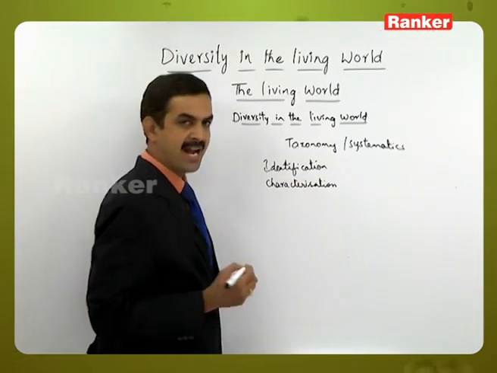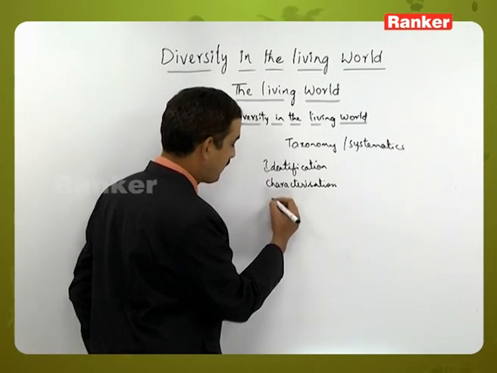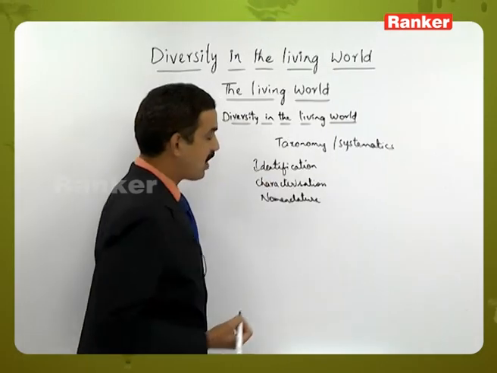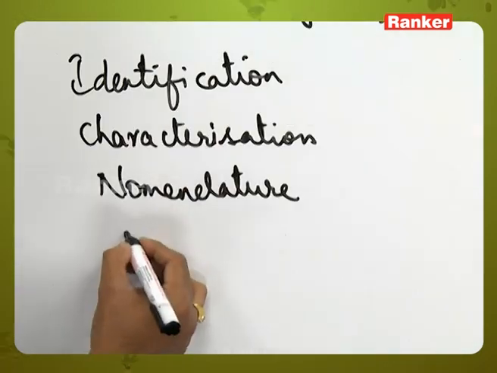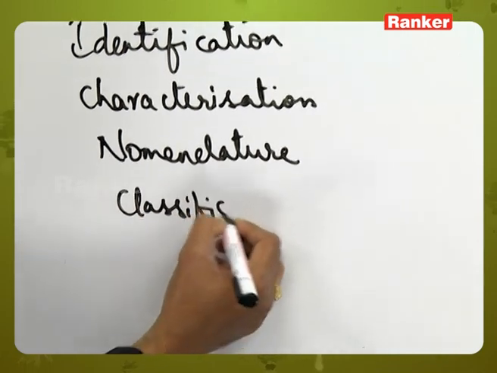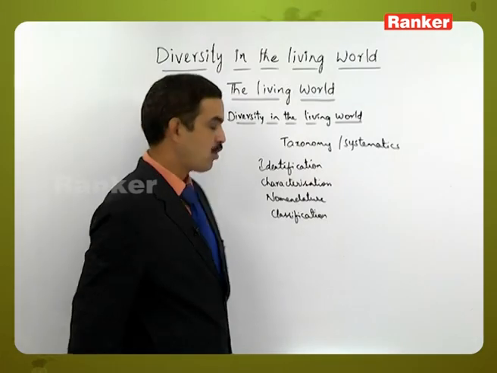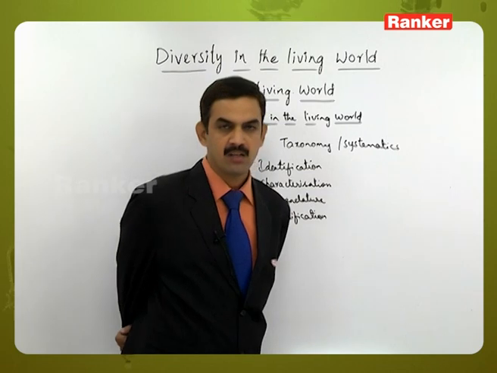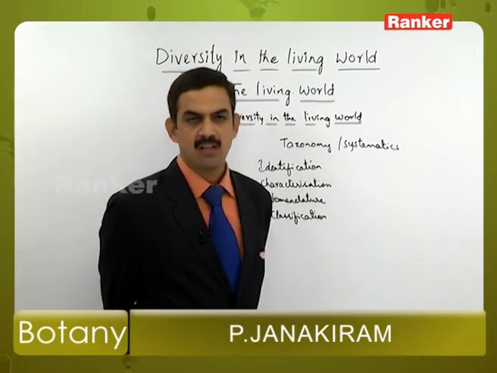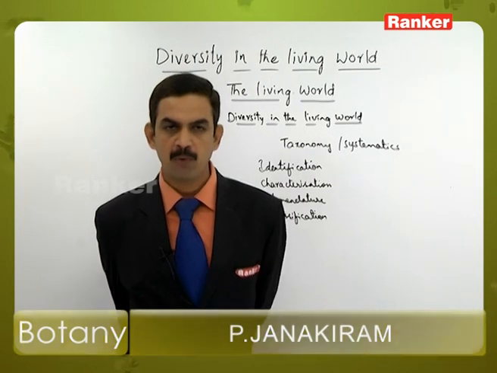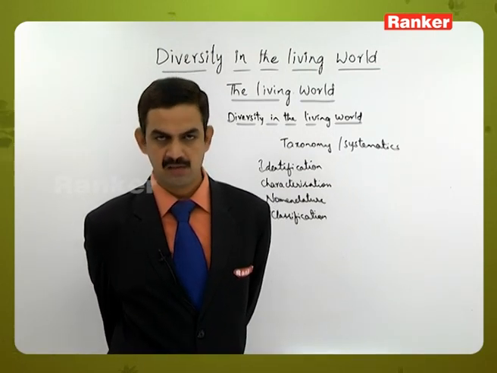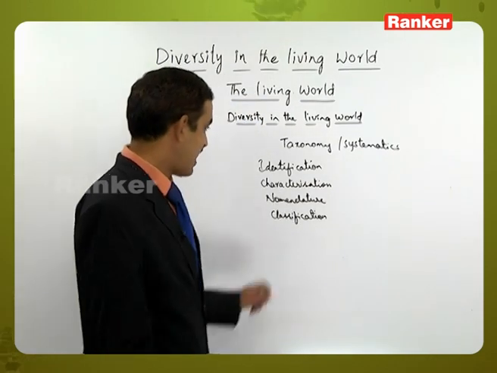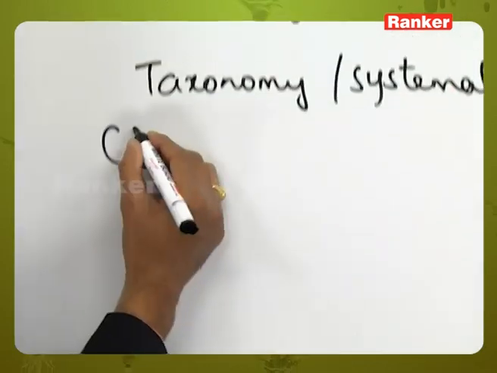And whenever we identify a plant or an animal, we prefer to give some name to it, we call it nomenclature. And after giving a name to it, it is kept in a particular group or category, so we call it classification. So these are the four basic aspects present in taxonomy, where we can differentiate the group of plants or animals based on the differences and place them into different groups or categories. So let us start with the first one, the characterization.